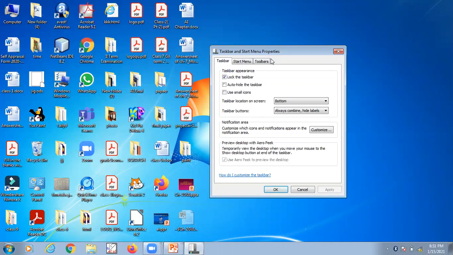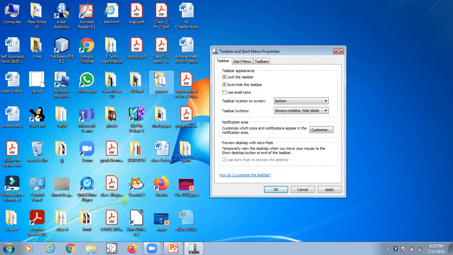Now we have to see what has been given. Lock the taskbar is checked. What does this mean? That the position of my taskbar is locked. It will not move. Then there is auto hide the taskbar. When I click on this option, what will happen? Whenever the taskbar is being used, it will be shown to us. And when there is no use of the taskbar, it will auto hide.